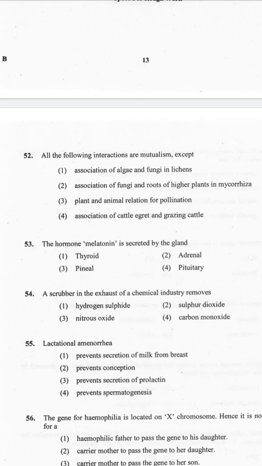The hormone melatonin is secreted by the gland: 1. Thyroid, 2. Adrenal, 3. Pineal and 4. Pituitary. And the correct answer is option 3. So here, thyroid stimulating hormone is produced and released into the bloodstream by the pituitary gland.